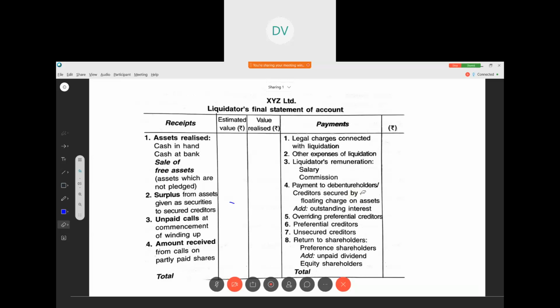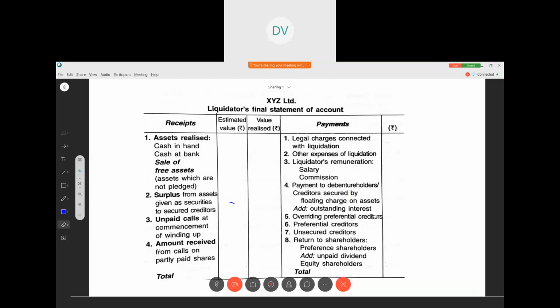After that, we have to make the payment to debenture holders or creditors secured by a floating charge on assets. Here, what does this mean? We haven't given any asset as a pledge, but we have the responsibility of paying them back. If we are unable to pay, we have to sell our assets and pay. Though we don't have the direct right given to them. Okay, so here debenture holders we have to pay. Creditors secured by the floating charge on the asset we have to pay. If there is any outstanding interest, we have to add it.